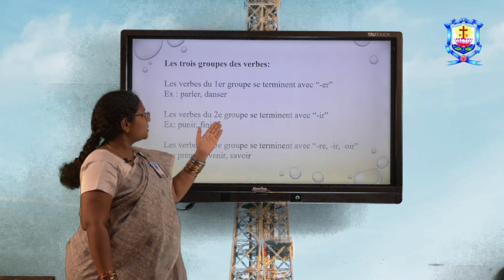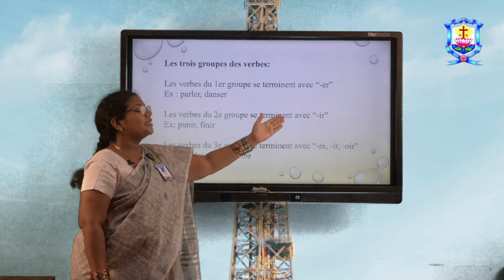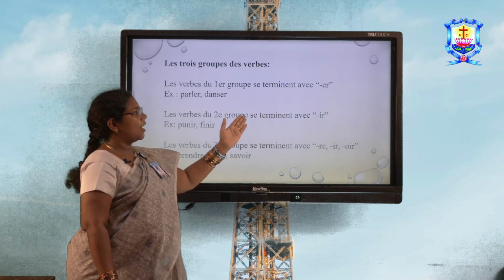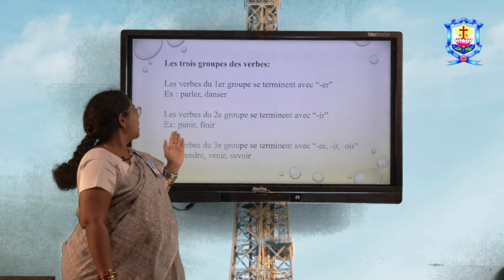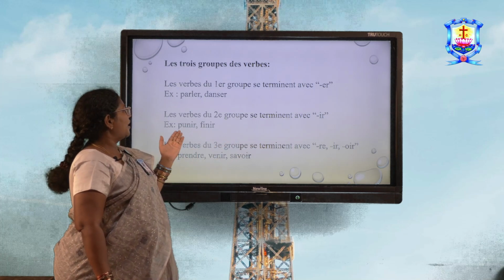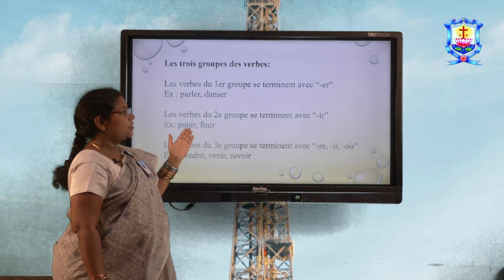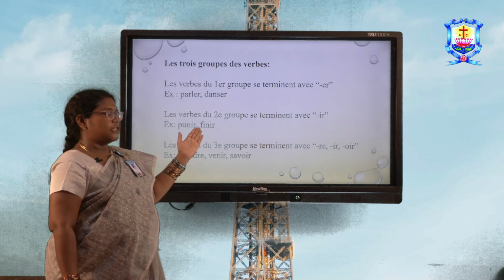Les verbes du deuxième groupe se terminent avec IR. So the verbs of second group end with IR. For example, you have punir, finir. Punir means to punish, finir means to finish.